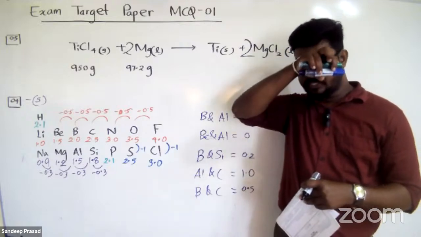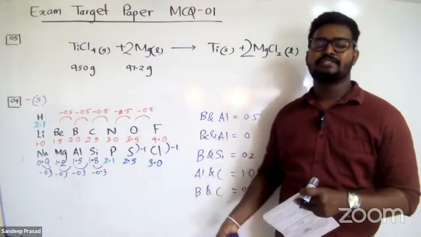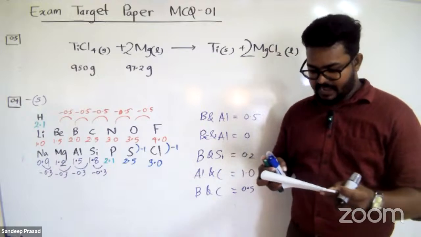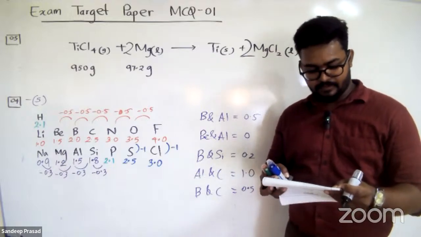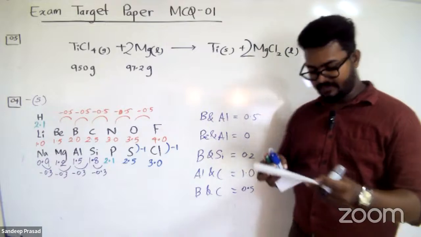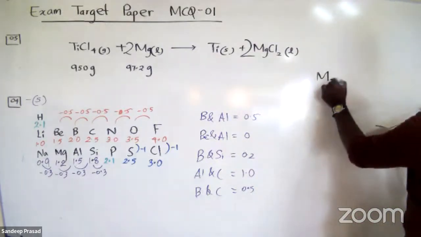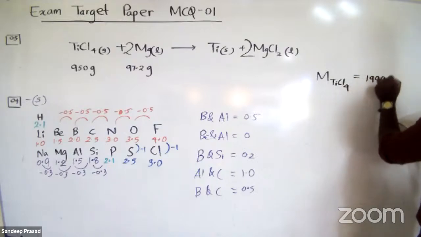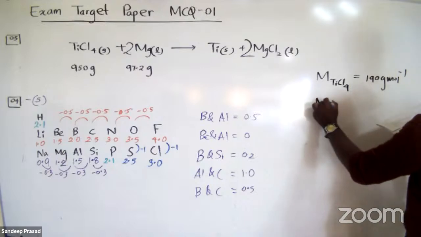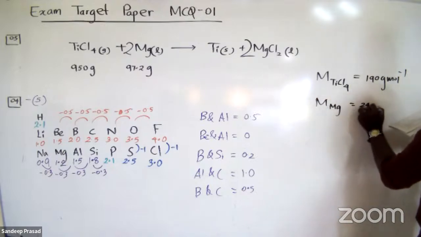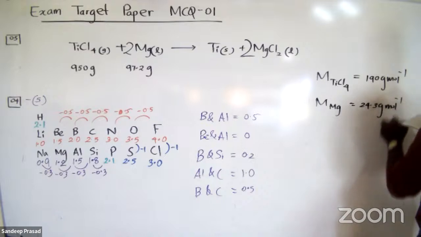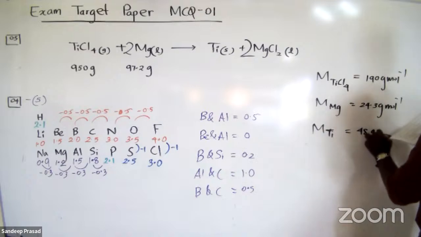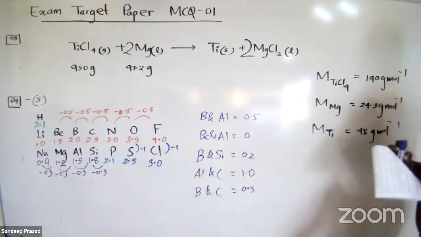If you have done enough calculations in the 3rd unit, then these questions are nothing, right? They're asking about the limiting reagent and the amount of titanium metal formed, respectively. They have given the molar masses: the molar mass of titanium tetrachloride is 190 grams per mole, the molar mass of magnesium is 24.3 grams per mole, and the molar mass of titanium is 48 grams per mole. So these are the additional data values they have given.